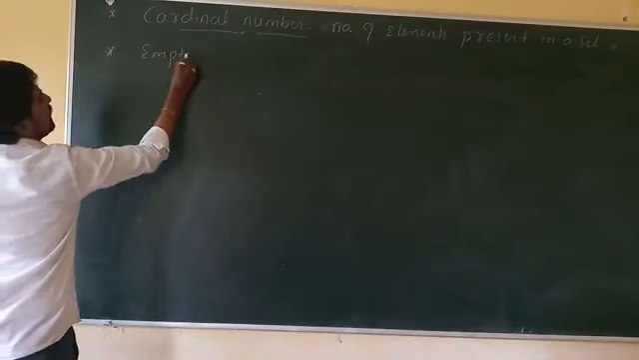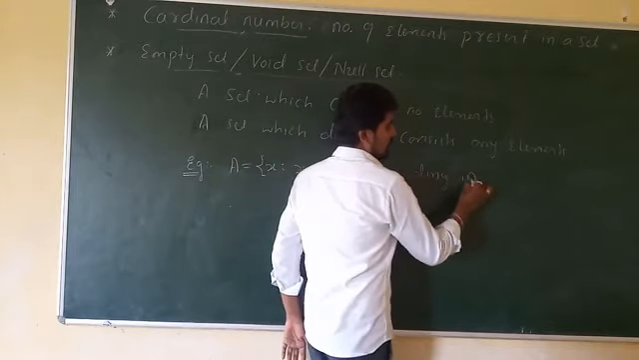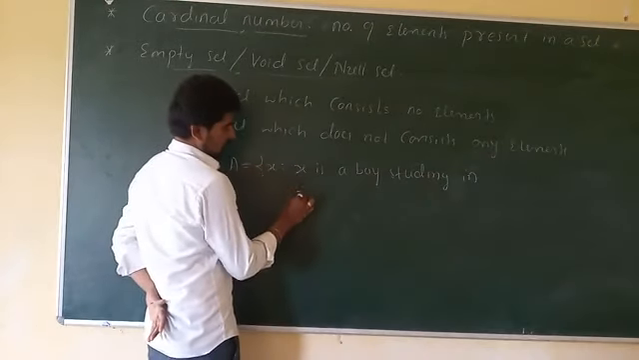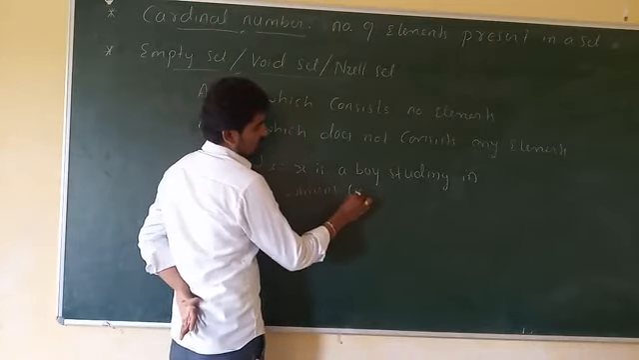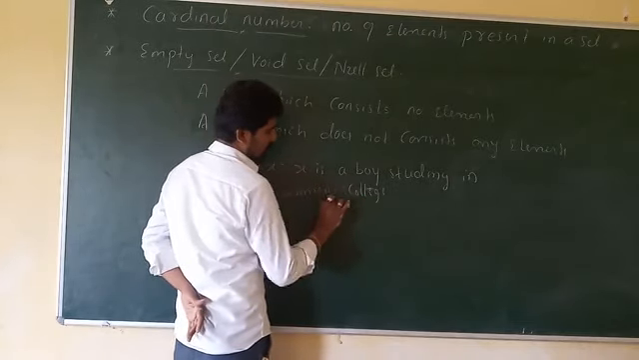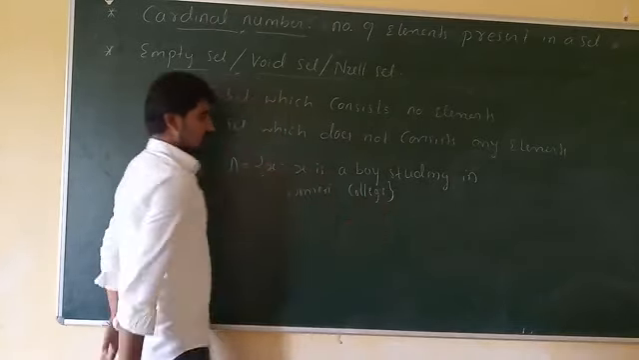Or you may consider one example. Let set A is equal to, elements of the set A are denoted by the letter x, and x is a boy studying in a women's college. It means the college is a women's college, so there is no chance of a boy studying there. So that's why this is one of the empty sets.